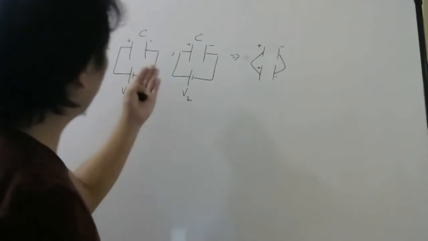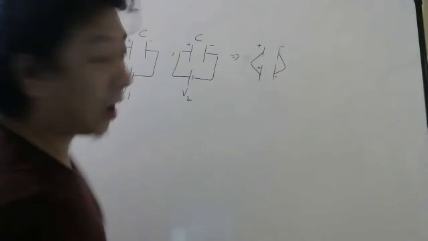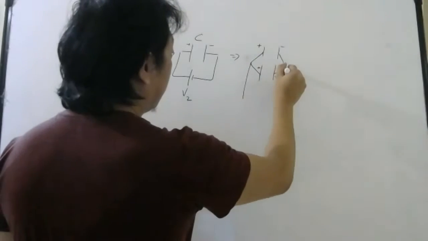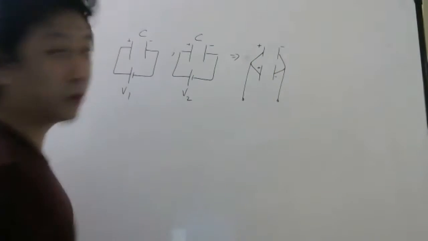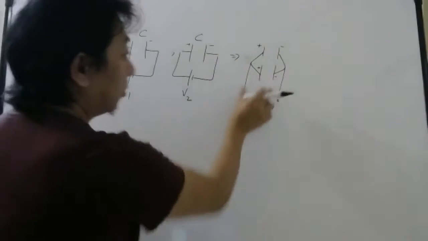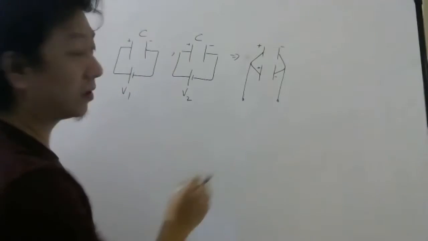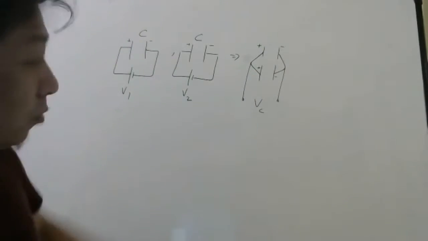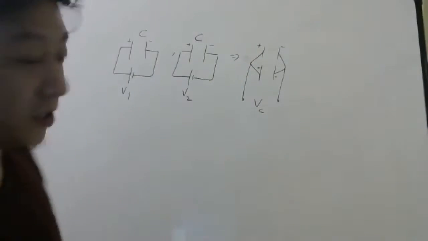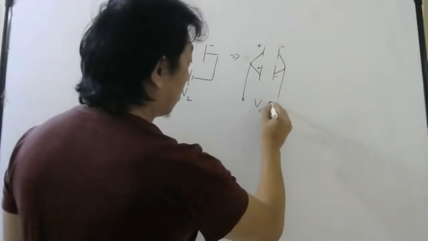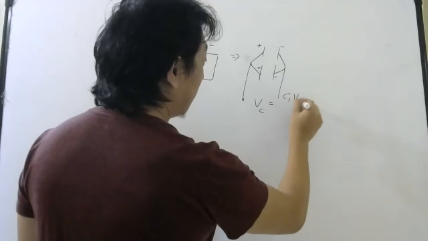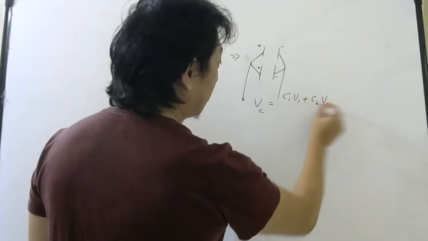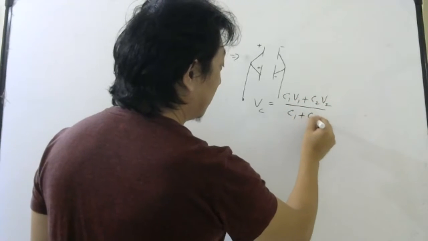So when you go from here to here, I hope you remember, charge will flow from higher potential to lower potential, because in parallel potential difference should be same. So this will have some common potential, right? I hope you remember the formula for common potential. So what was the formula? C1 V1 plus C2 V2 by C1 plus C2.